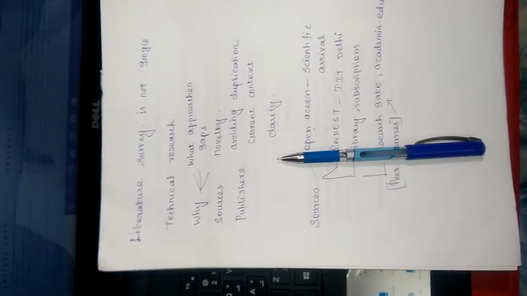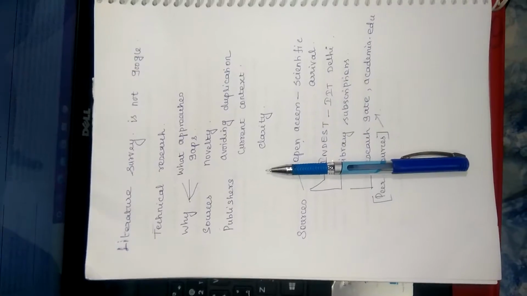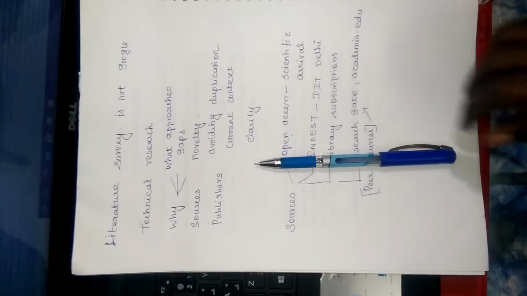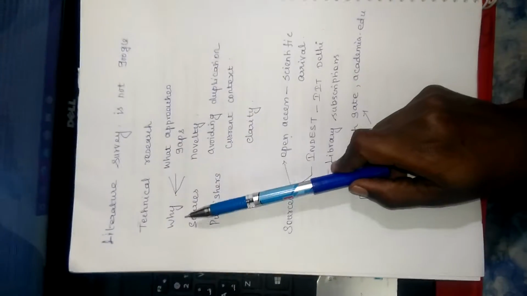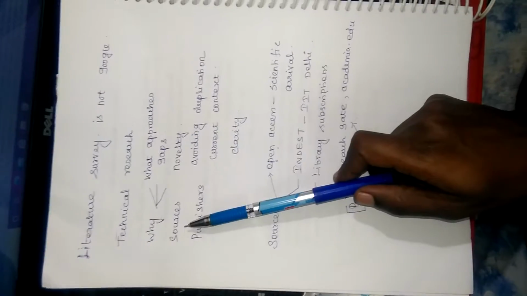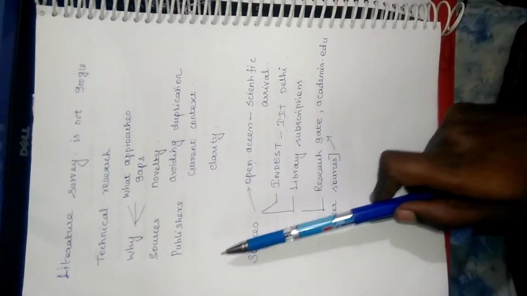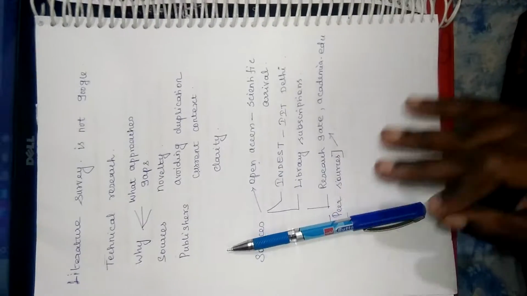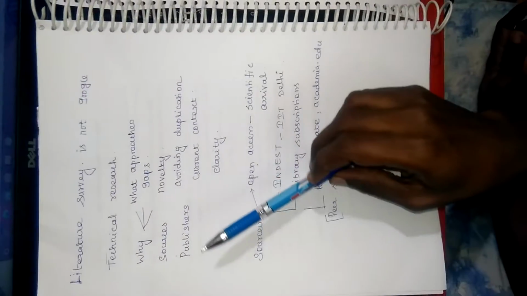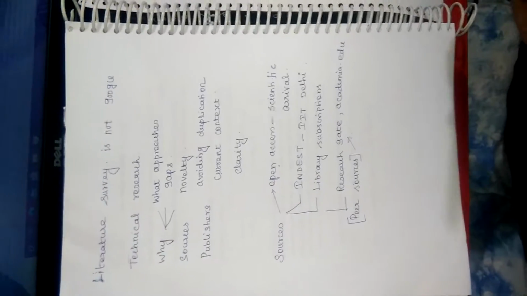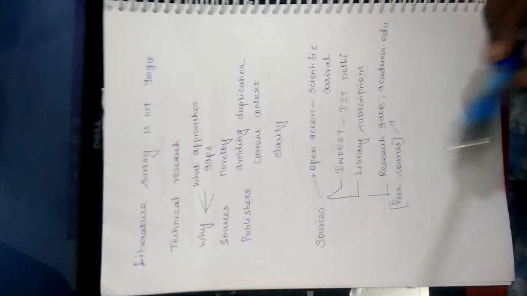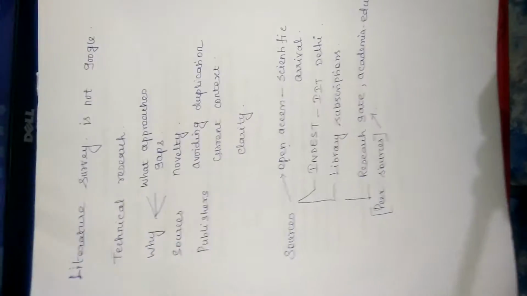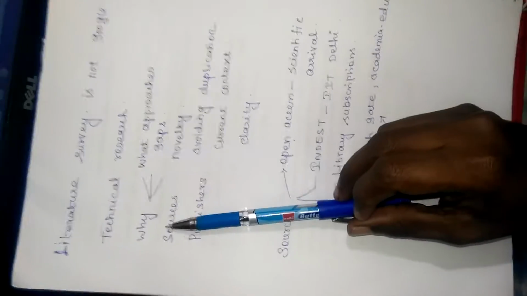When you start with a literature survey, there are three things you must know. The first is why we have to do a literature survey, then what sources are available, then who are all the publishers. Then only you can get a good paper. It's a good start while you are going to start either a mini project or a patent search.